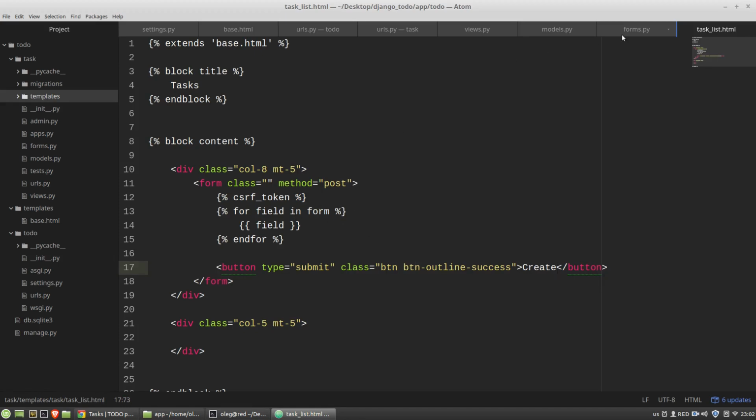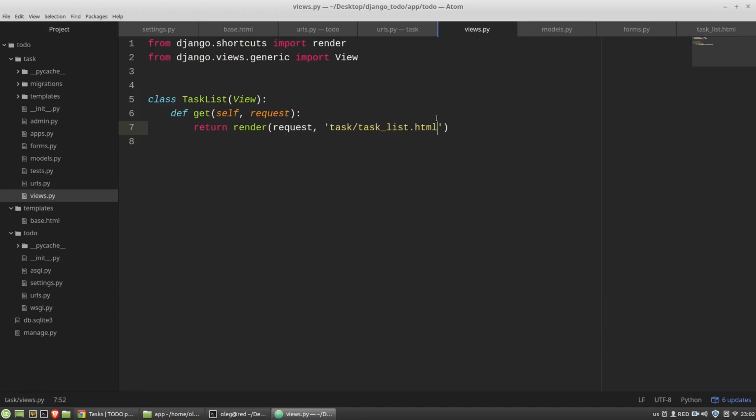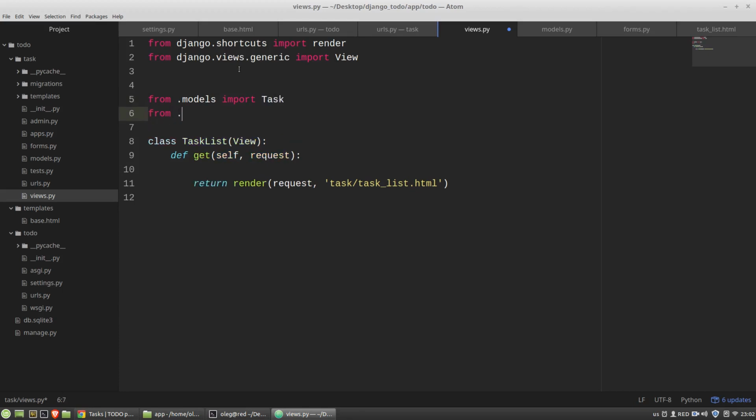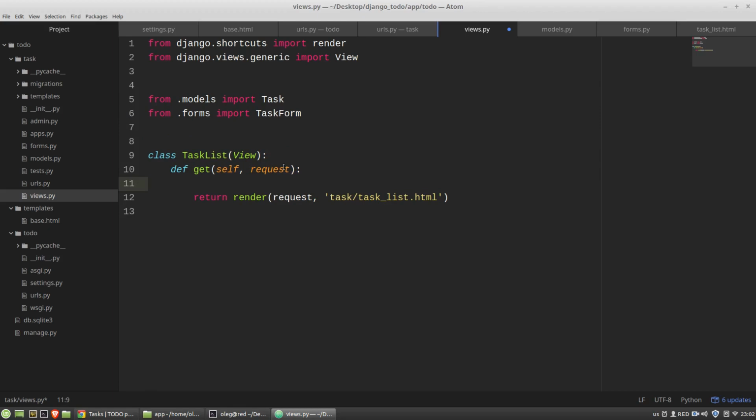So let's open the views.py file again, and I have to import from the models module the Task class, and from the forms import the TaskForm class. And here I'm creating a new variable, the form, that equals an empty form.